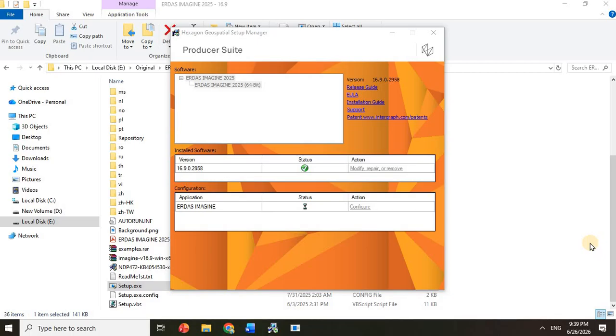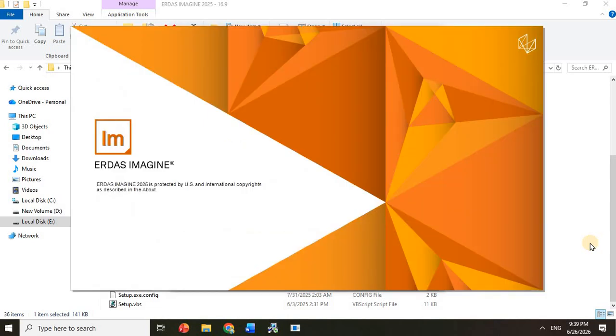As we mentioned at the beginning, if you enrolled in any number of courses from the Remote Sensing Portal, according to your course's duration, you will get a free student license that allows you to activate ERDAS Imagine 2025 on your personal laptop. Now ERDAS Imagine is opening for the first time.